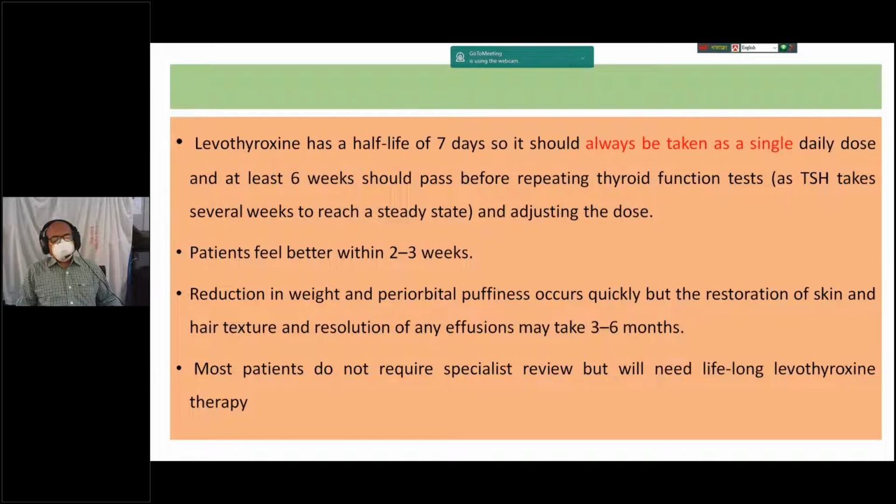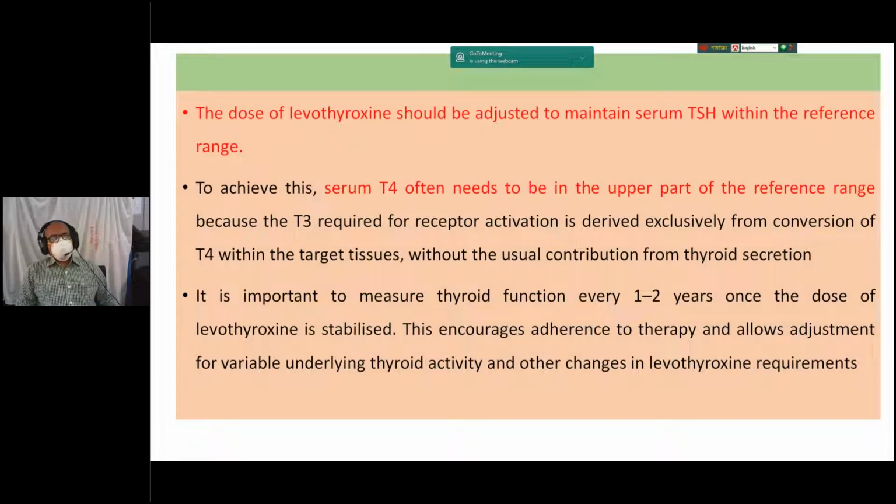Most patients do not require specialist review but will need lifelong levothyroxine therapy. And the dose of levothyroxine should be adjusted to maintain serum TSH within the reference range. To achieve this, serum T4 often needs to be in the upper part of the reference range, because T3 required for receptor activation is derived exclusively from conversion of T4 within the target tissue without the usual contribution from the thyroid secretion.